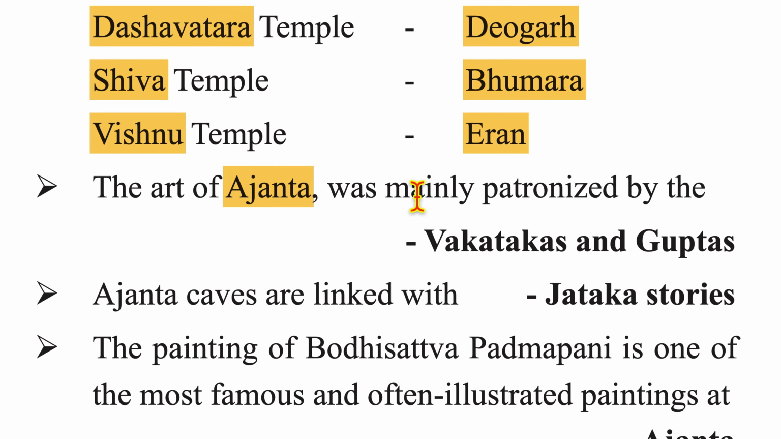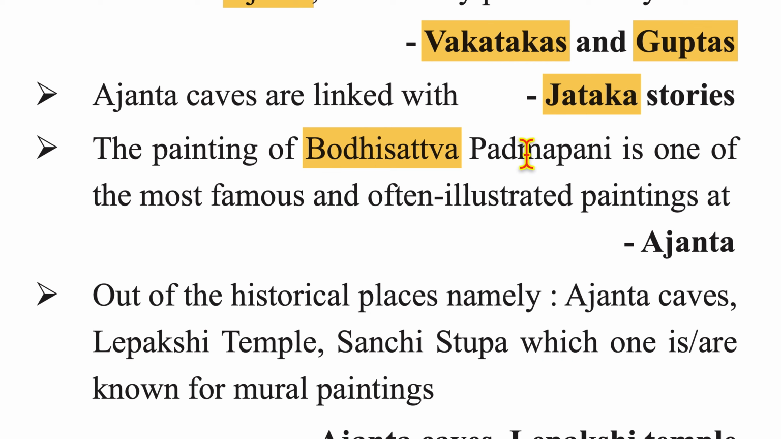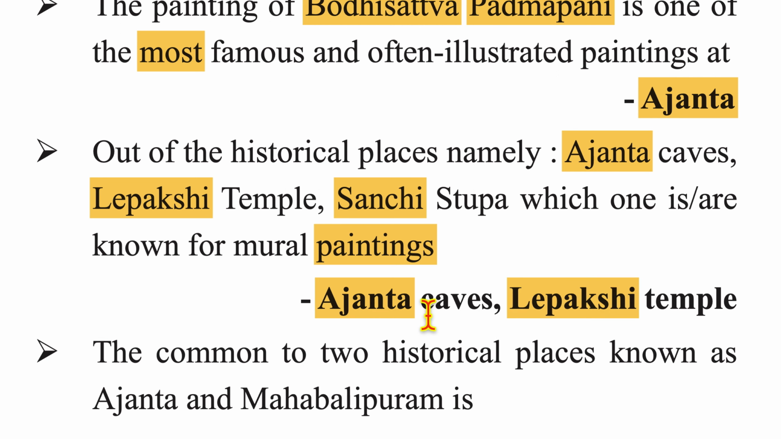The art of Ajanta was mainly patronized by Vakatakas and Gupta rulers. Ajanta caves are linked to Jataka stories. The painting of Bodhisattva Padmapani is one of the most famous and often illustrated paintings at Ajanta. Out of the historical places, namely Ajanta caves, Lepakshi temple, Sanchi stupa, which are known for mural paintings? Answer is Ajanta caves and Lepakshi temple.